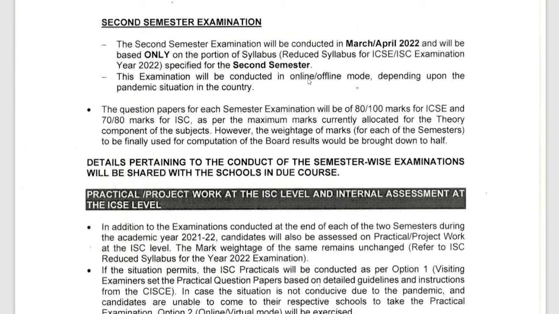Even if the pandemic situation betters, you have to understand, even if all these problems are over and we come out of all of them, even then we will hold the same semester system this year. So it is better that you divide the syllabus and start preparing for your November exam now. Afterwards, after the November semester is over, then you prepare for the next one, the March April one.